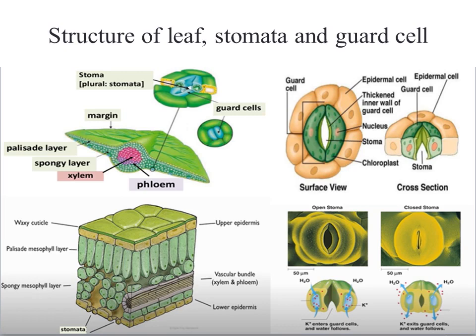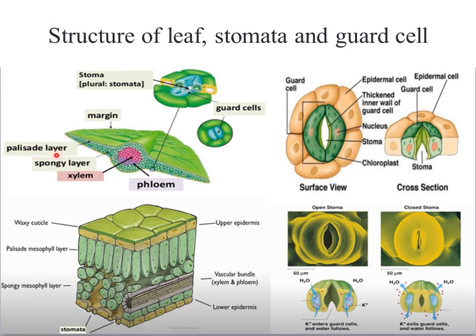So this picture is self-explanatory. Here I will first explain the structure of the leaf with reference to the stomata, and then I will explain the structure of the stomata. Here you can see the cross section of the leaf, and this is the xylem and phloem, which are involved in the conduction of water, minerals and nutrients, and is called the vascular bundle.